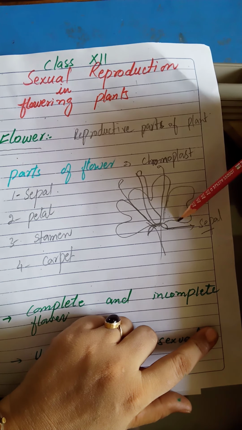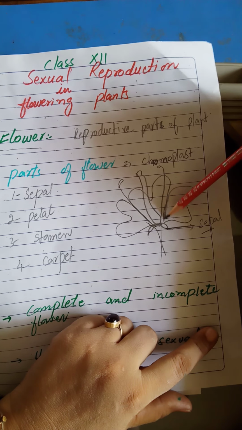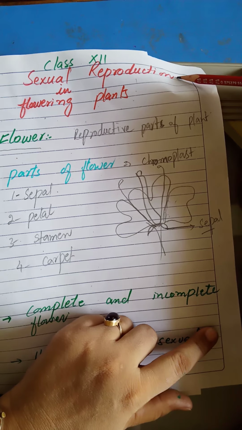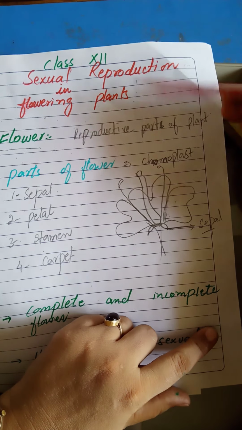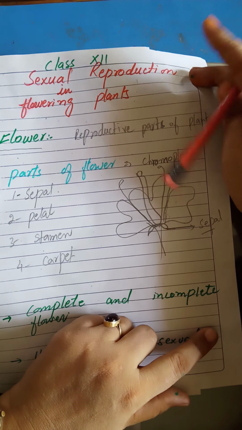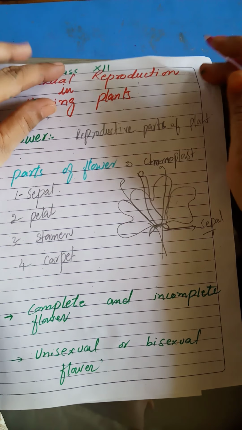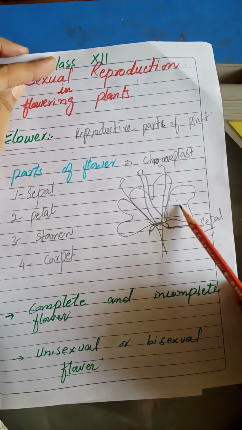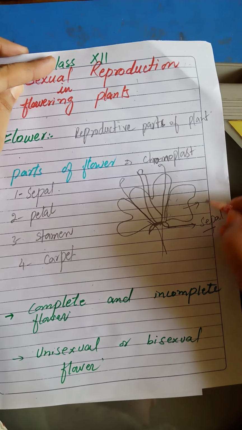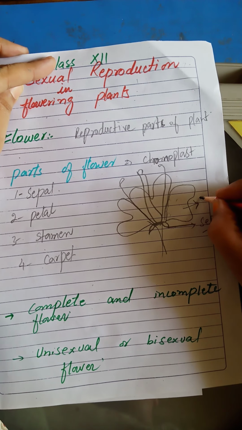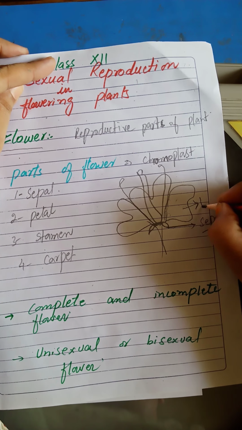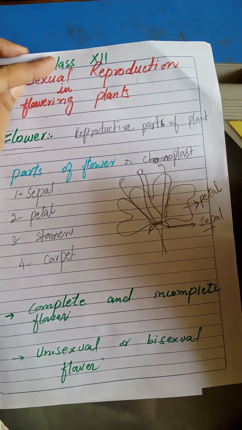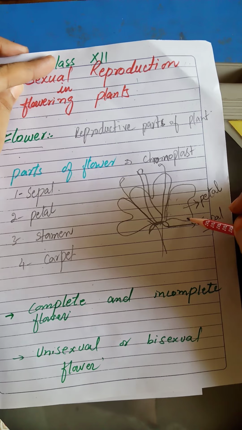After the sepal, here come the petals. What is the function of the petal? Petals are colorful, maybe red, yellow, orange, pink or white or many other colors. So what is the function of petal? Petals attract the insects towards themselves for pollination. It gives beauty to the flower. It has a very pleasant fragrance. Its fragrance and its color are for the attraction of insects.